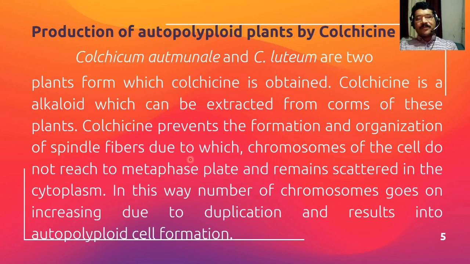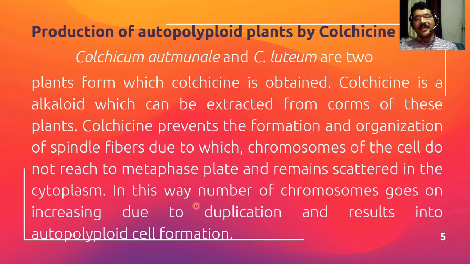Due to this, the chromosomes of the cell which are already divided can't reach the metaphase plate and remain scattered in the cytoplasm. In this way, the number of chromosomes goes on increasing due to duplication.